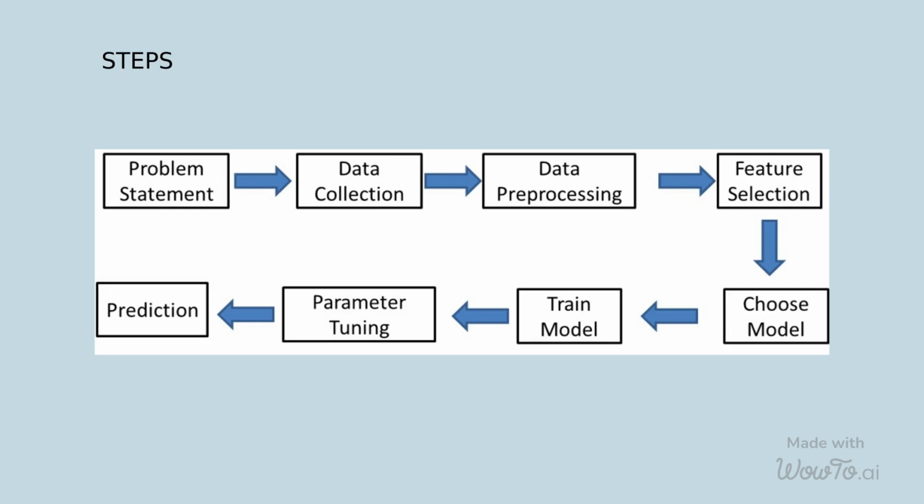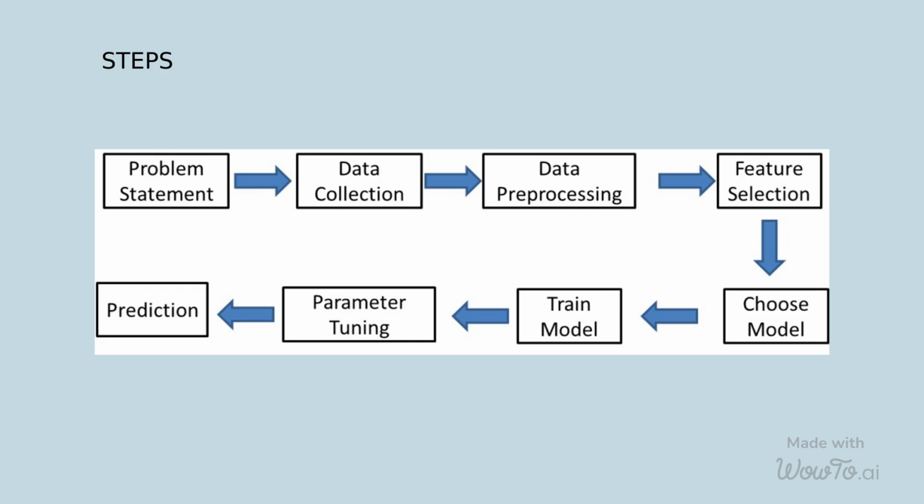The steps involved in the process are: 1. Identifying the problem and using the appropriate model based on use case. 2. Collecting data from the source, be it the internet, Kaggle, a flat CSV file, or data upload. And 3. Pre-processing, like removal of blank data and replacing it with 0 or the mean. Then we have feature selection. Also, computer machines don't understand strings, so we have to convert the string or categorical data to numeric.